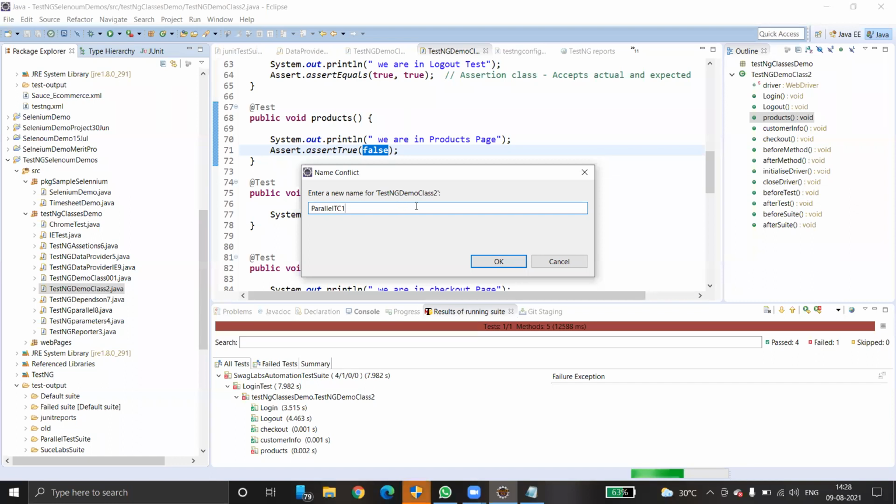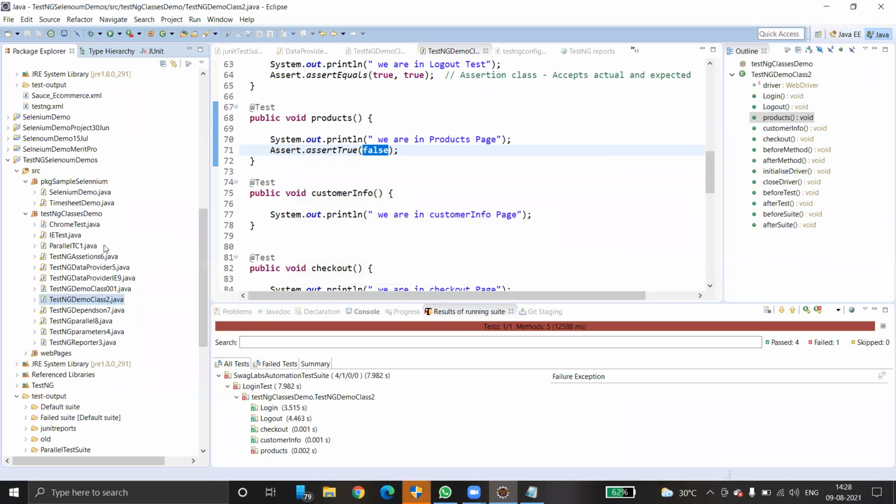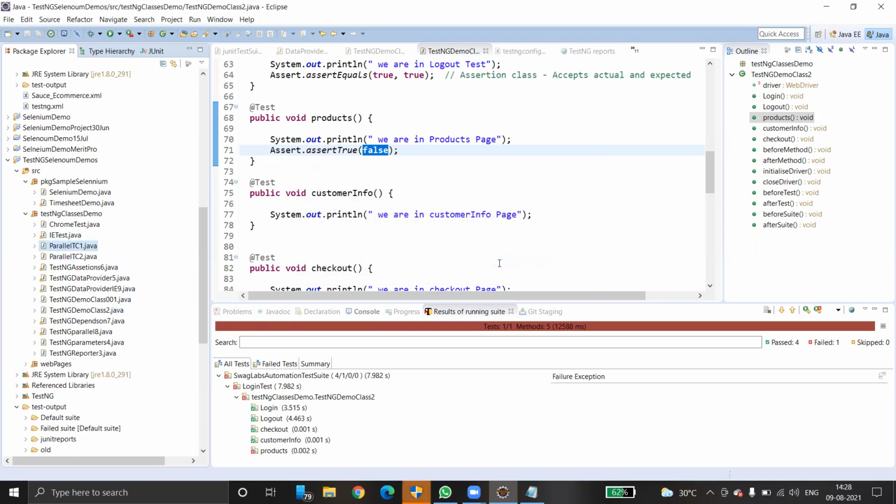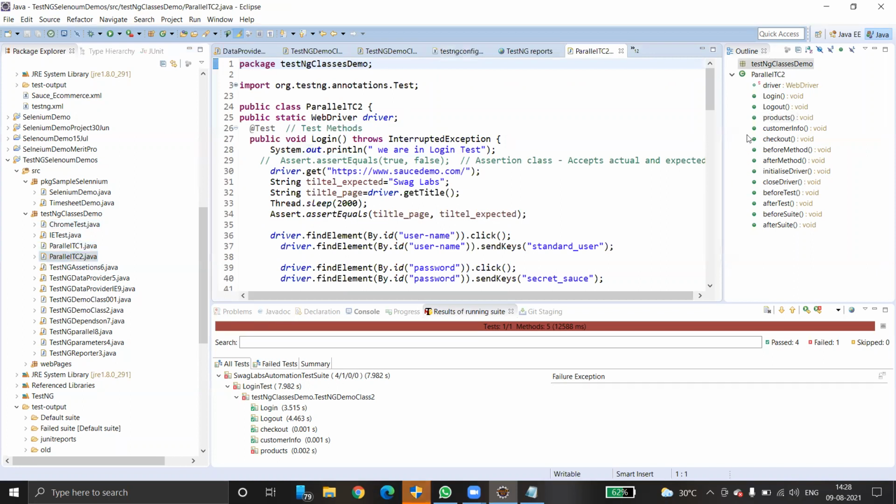Again, copy this, Control C, Control V, as parallel test case 2.